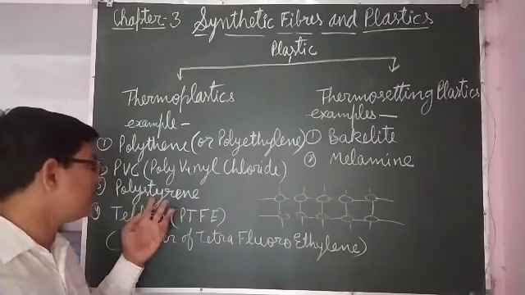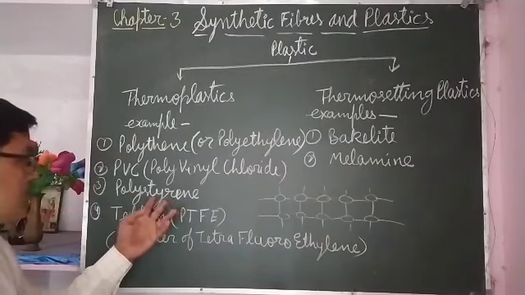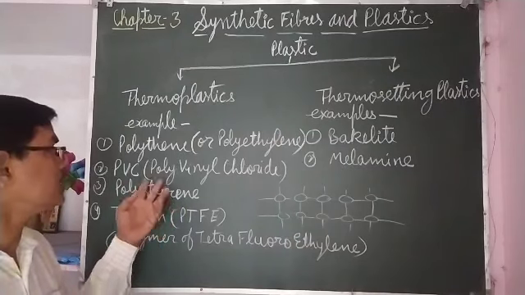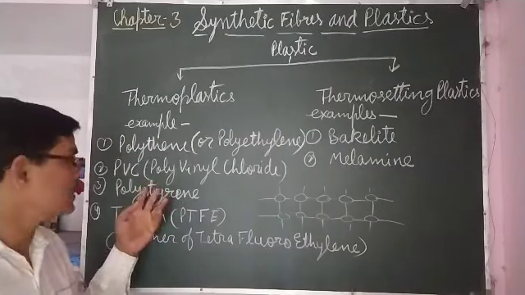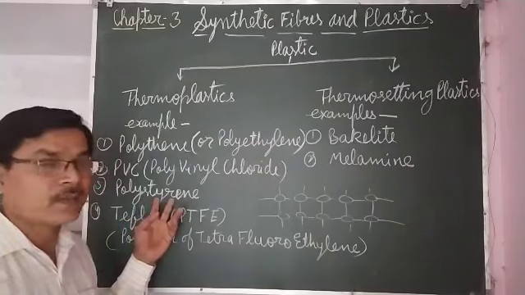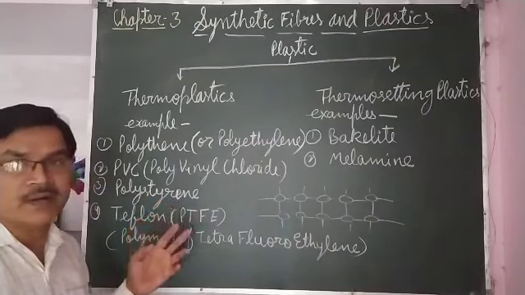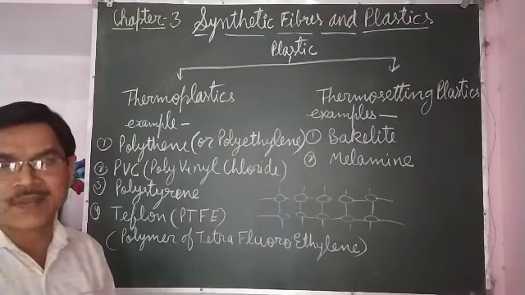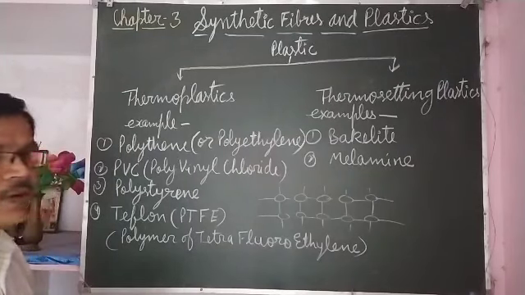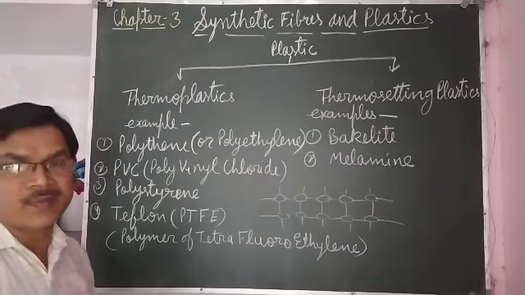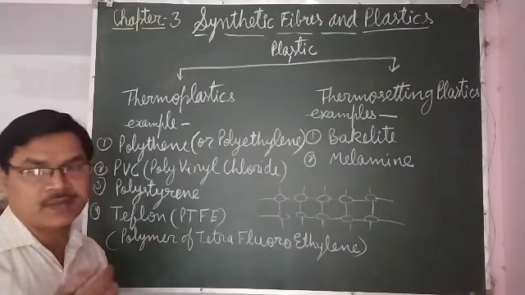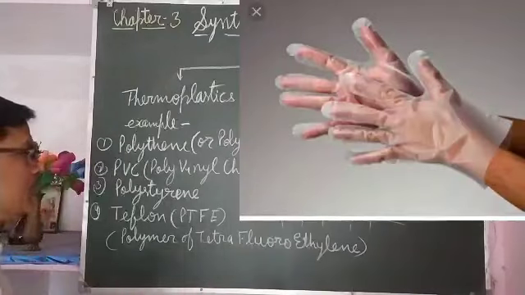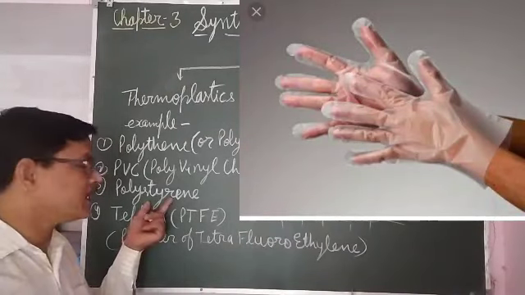Polystyrene, that is the polymer of styrene, is lighter in weight than polythene and highly transparent. So it is used for making things where transparent materials are needed, for example when people dye their hair, the transparent gloves are made up of polystyrene.